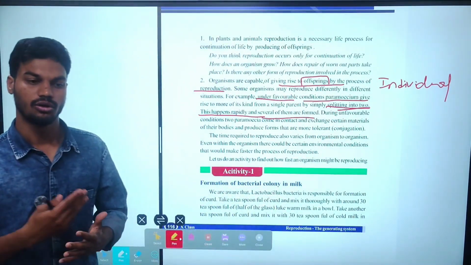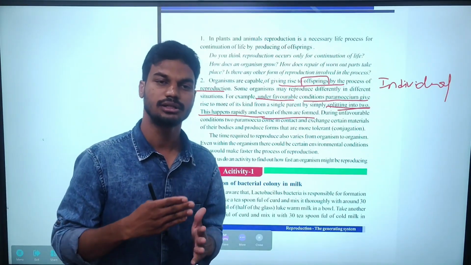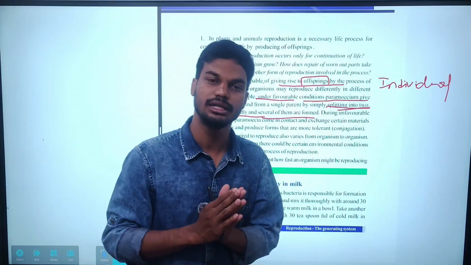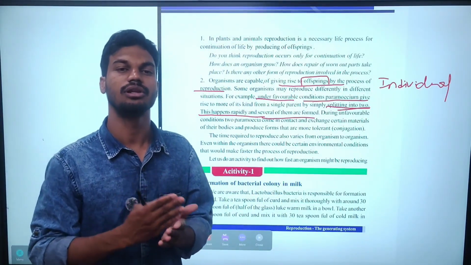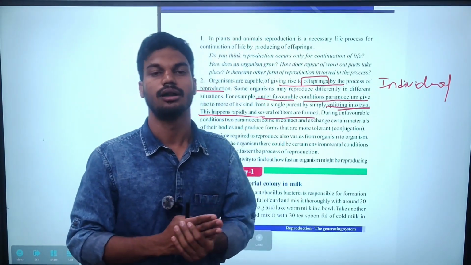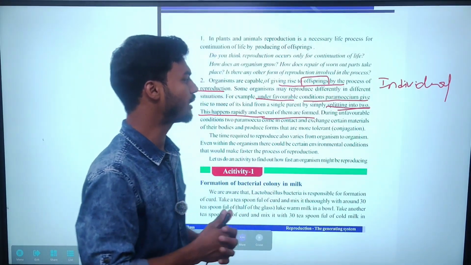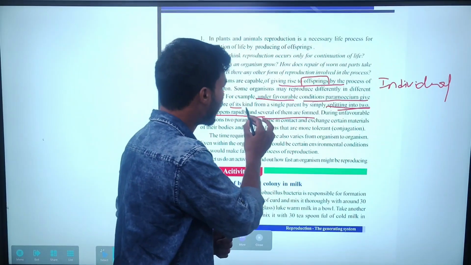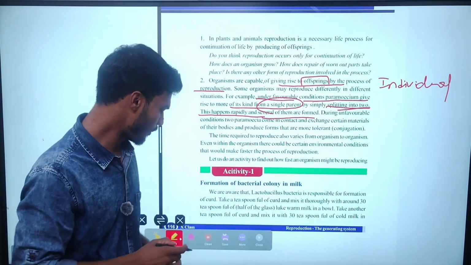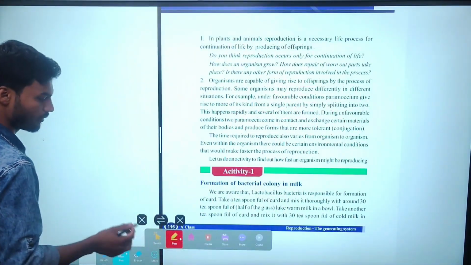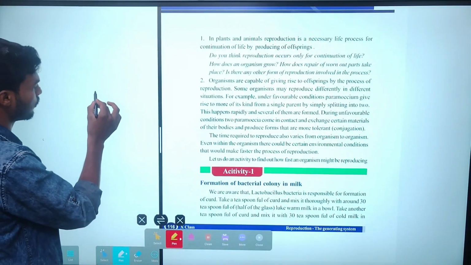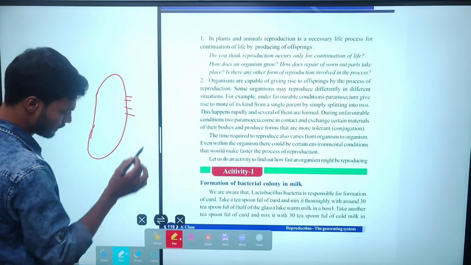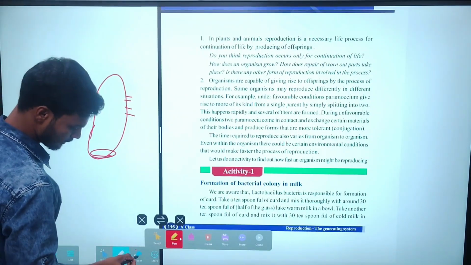So look here, if reproduction has to take place, there should be a suitable and proper environment. Only during favorable conditions will the organisms be able to reproduce. Given the example of paramecium, it gives rise to more of its kind from a single parent. How is the paramecium able to reproduce? Look here everyone, the paramecium reproduces by splitting into two halves.